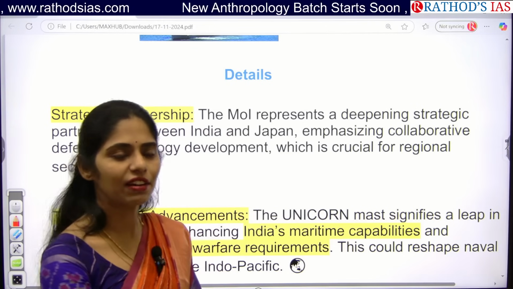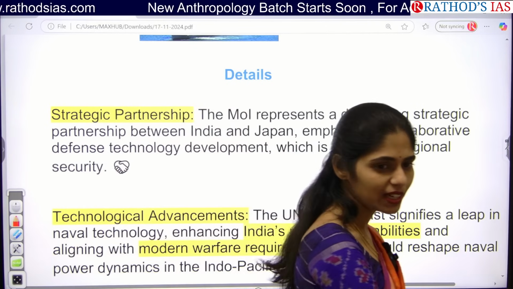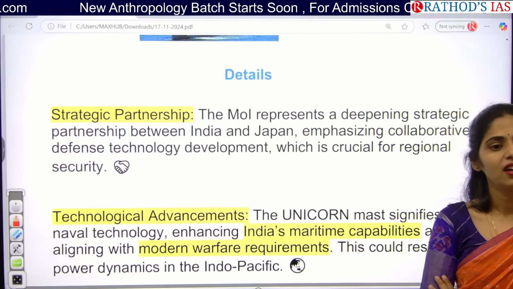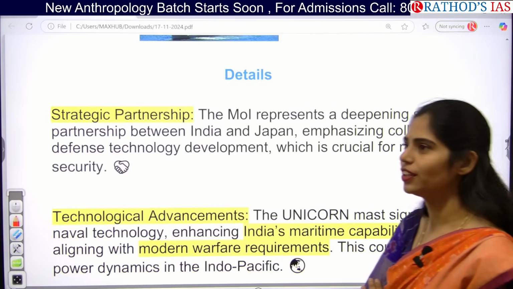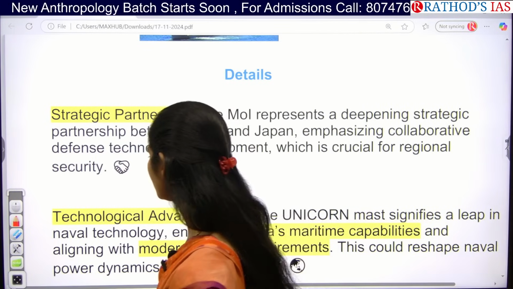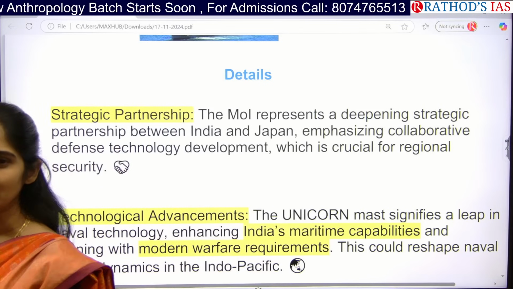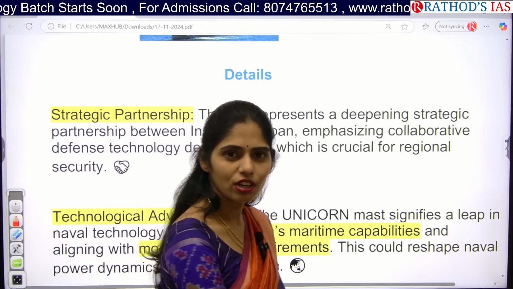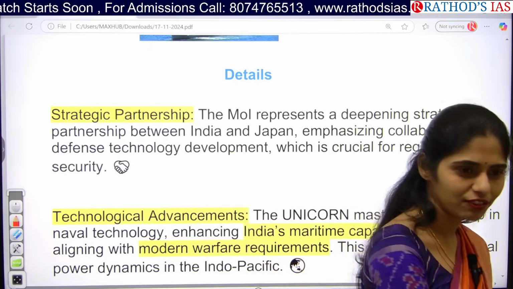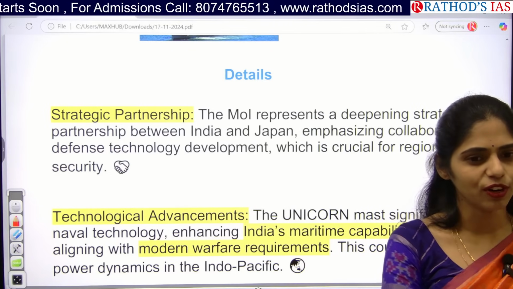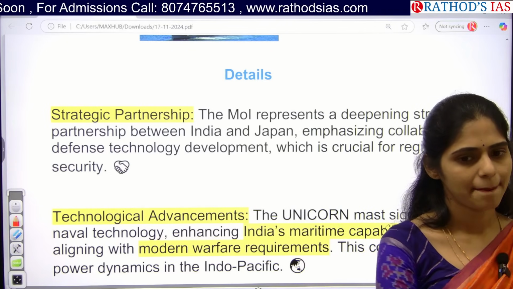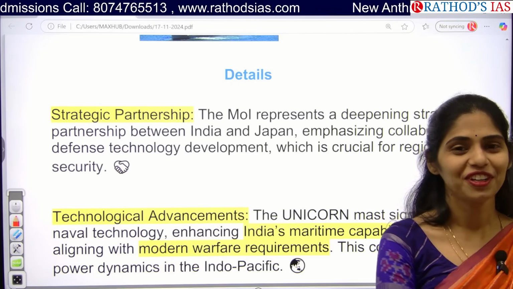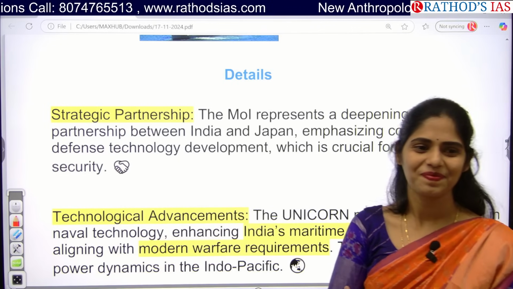In future, can we increase our exports of defense equipment? Next. We can improve relations between India and Japan. Next. Can we increase our technology advancements? We are getting technology from a developed country, right? So we can also improve our technology in defense. Next. Come on, think. Viksit Bharat.